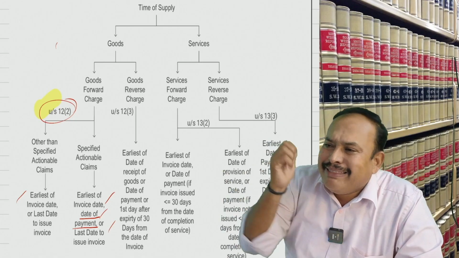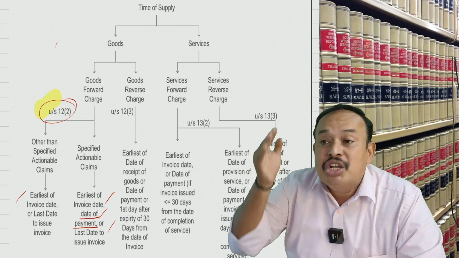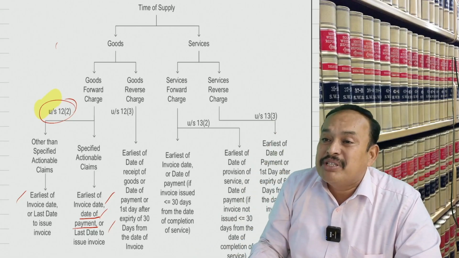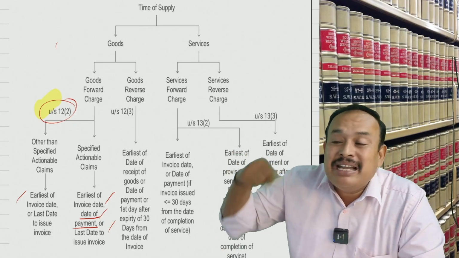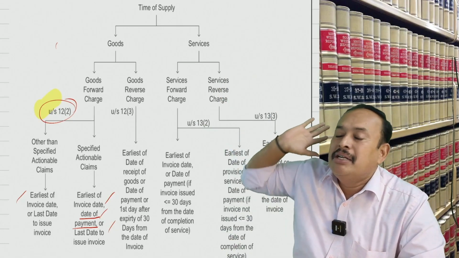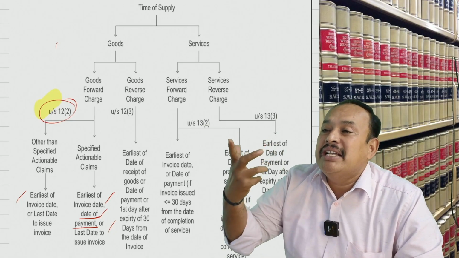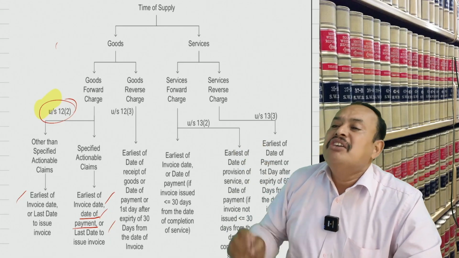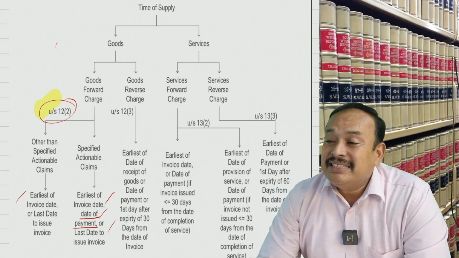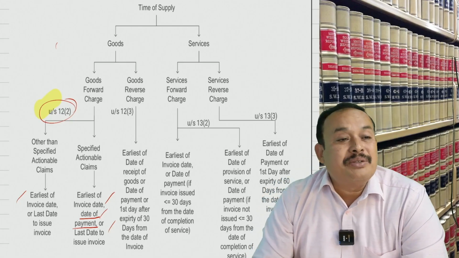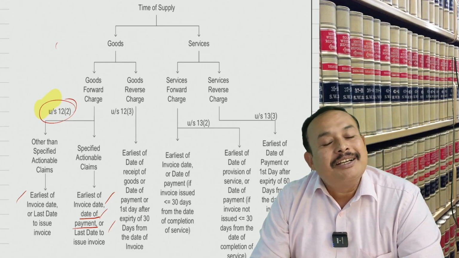To pay the GST, there must be a tax invoice. Who should issue it? Hey, Britannia company, you are the buyer. You should issue the invoice because the supplier is an unregistered person. Supply under RCM, the recipient is liable to pay tax, so the recipient should issue the invoice. Britannia Limited asks, what is the time limit within which I should issue the invoice? The time limit to issue the invoice is within 30 days from the date of receipt of the goods. Who should issue the invoice? Britannia, being the recipient.